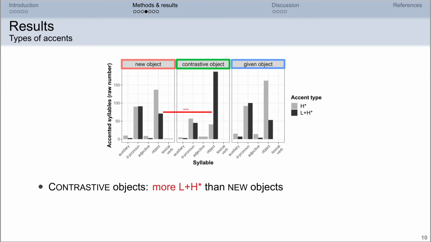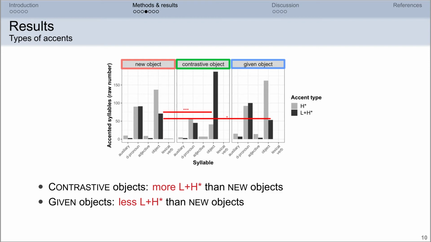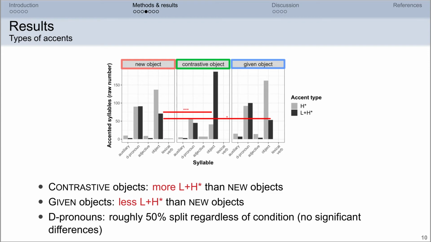And L plus H star accents are here represented by the black bars. Given objects carry L plus H star accents less often. So there is a decrease here in between these 2 black bars. And we see that for D pronouns, there is roughly a 50% split between H star and L plus H star, regardless of condition. No significant differences here.